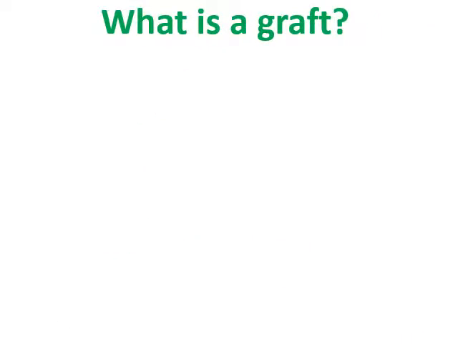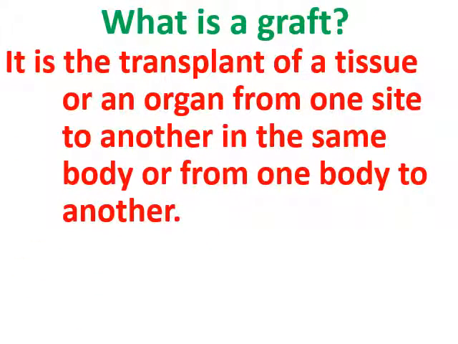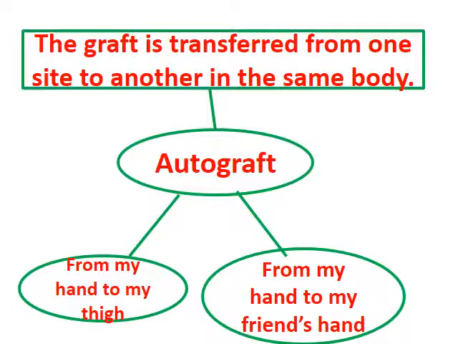So what is a graft? Graft is the transplant of a tissue or an organ from one side to another in the same body or from one body to another. Types of grafts. We have 4 types.